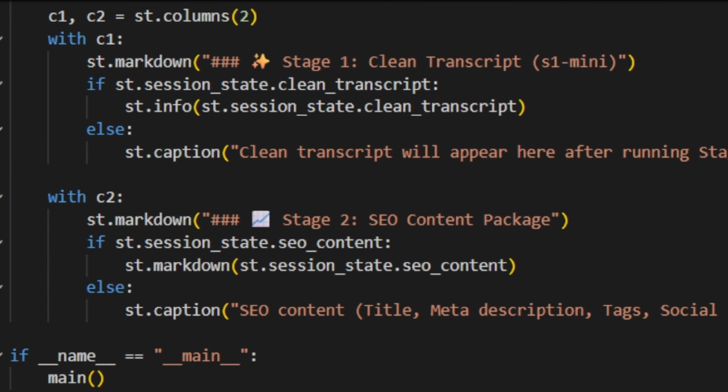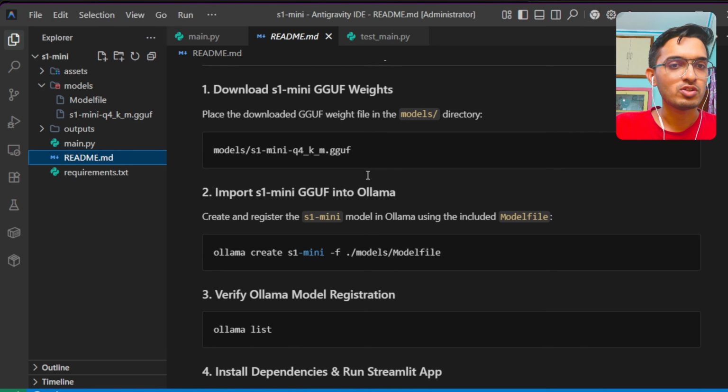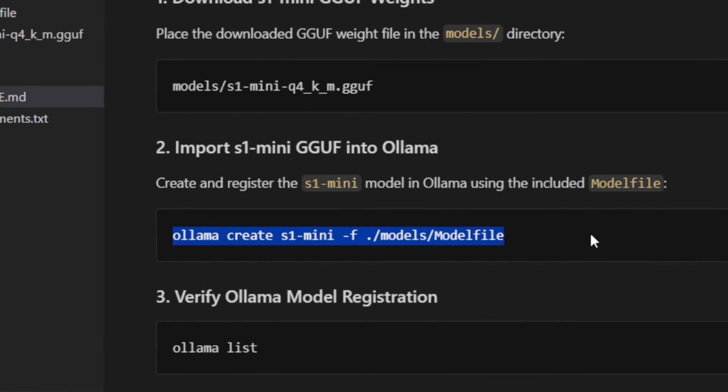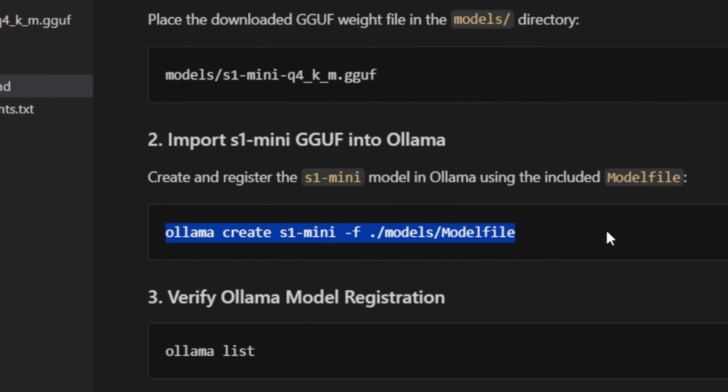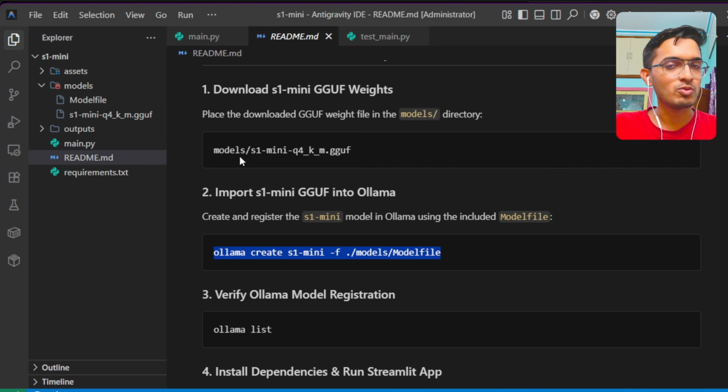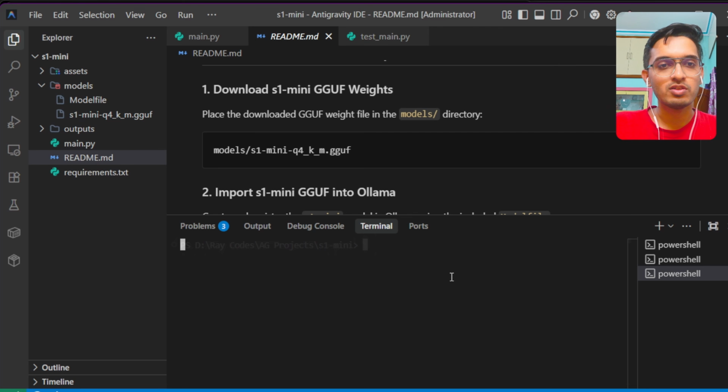Now to launch the full application, first you need to register the S1-mini model. Ensure that the GGUF file is kept in this model subfolder, and call this ollama create command, which will register a new model in the Ollama directory using this S1-mini model file. So just copy this, go to the terminal, and paste it here.